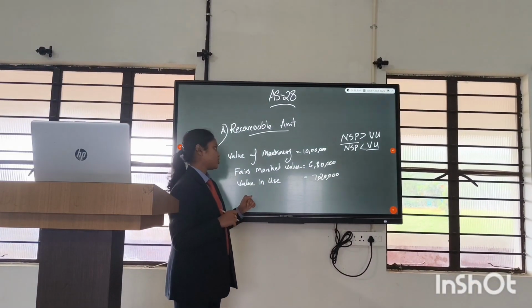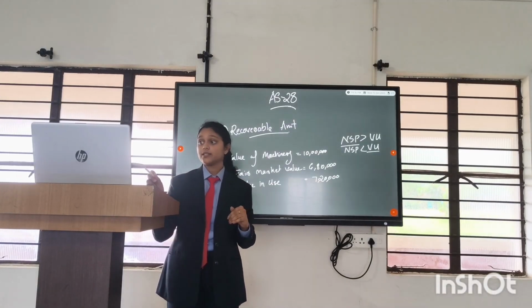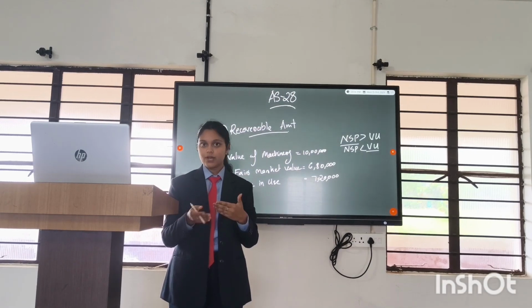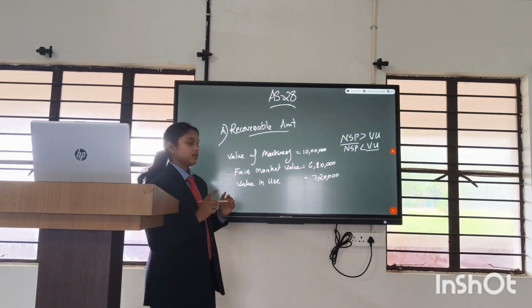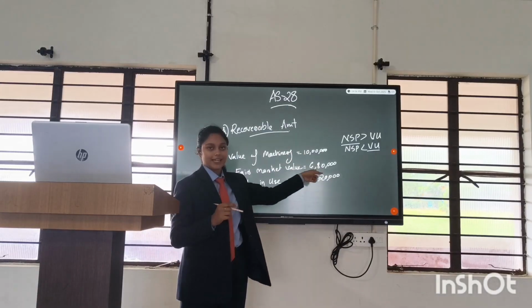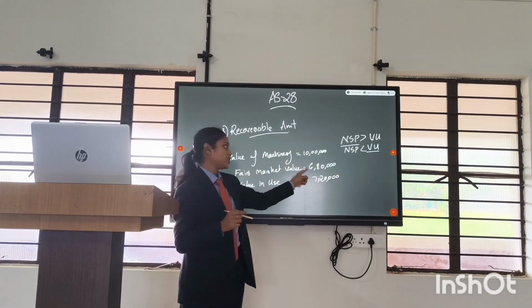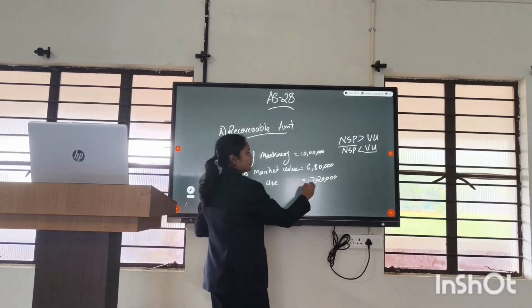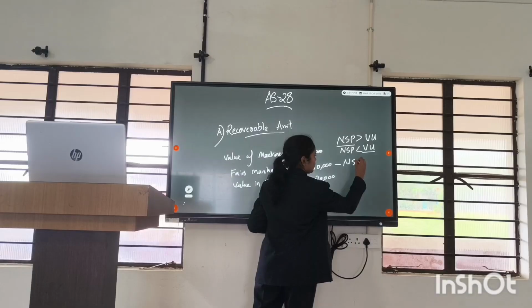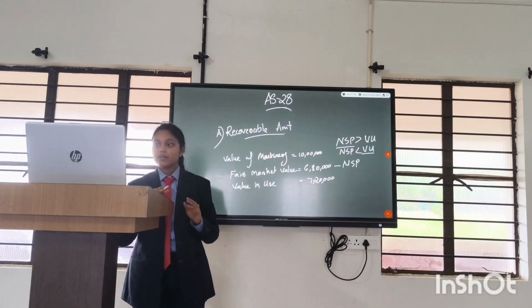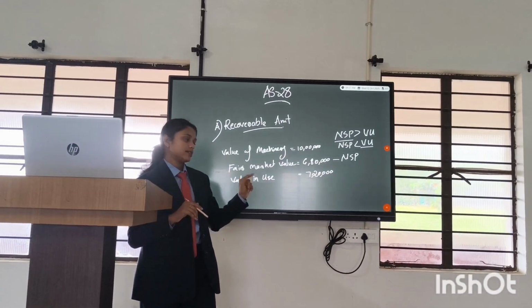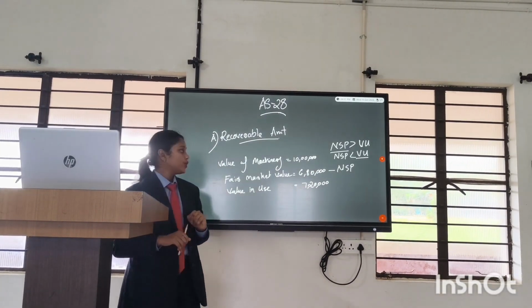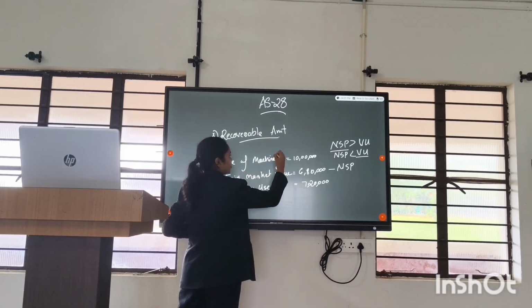They have additionally said that the value of the machinery is 10 lakh, fair market value is 8 lakh 20,000 and value in use is 7 lakh 20,000. Fair market value minus cost of sale is the net selling price, and the value in use is directly given. The value of machinery is also known as carrying amount.